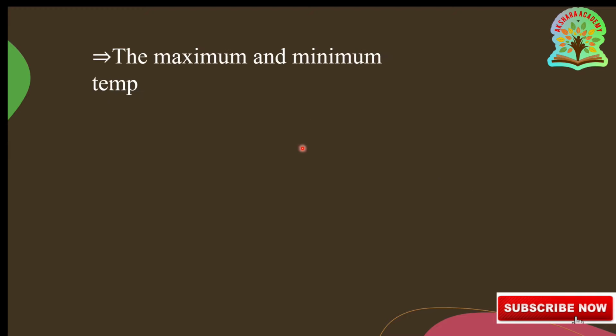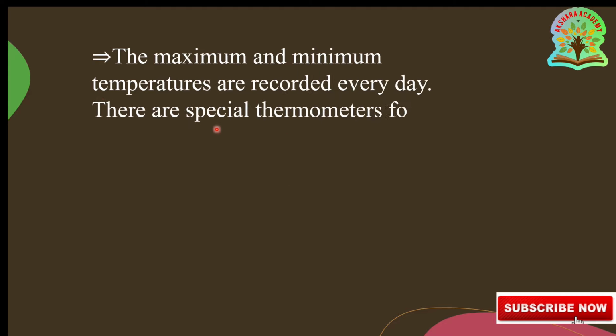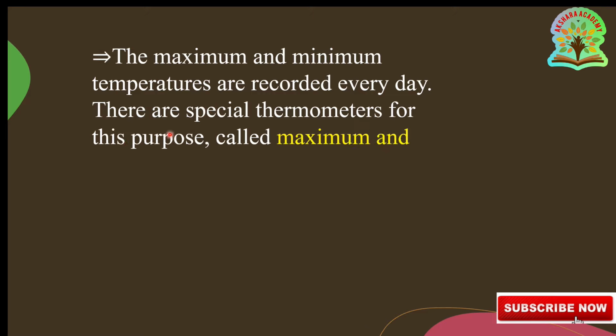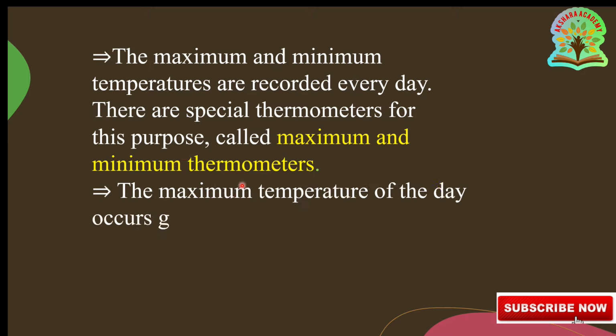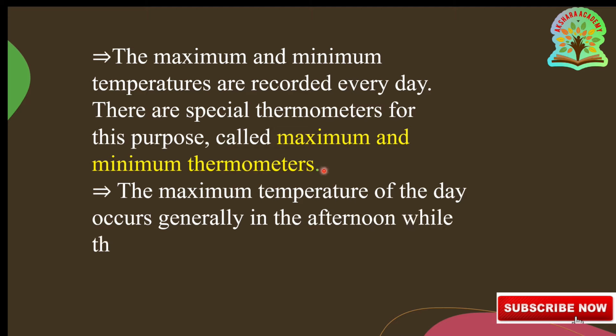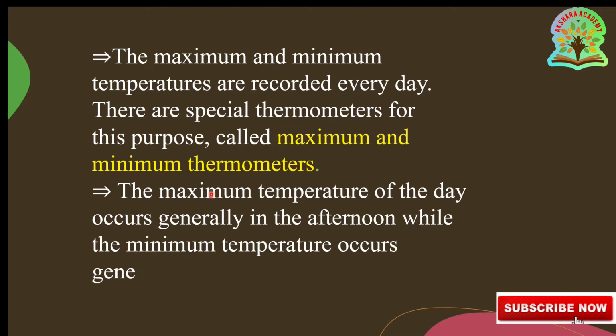The maximum and minimum temperatures are recorded every day by using the Six's maximum-minimum thermometer. These are special thermometers for this purpose, to calculate maximum and minimum temperatures. By using them, we measure the maximum and minimum temperatures in a day. In a day, the highest temperature is the maximum temperature and the lowest is the minimum temperature.